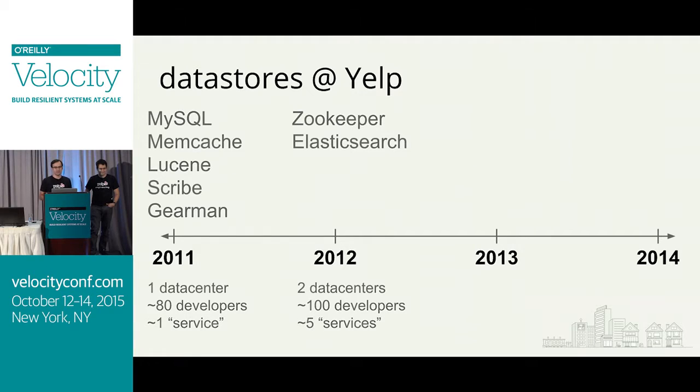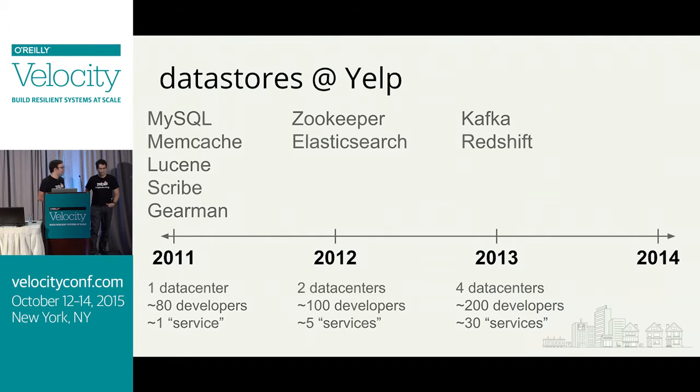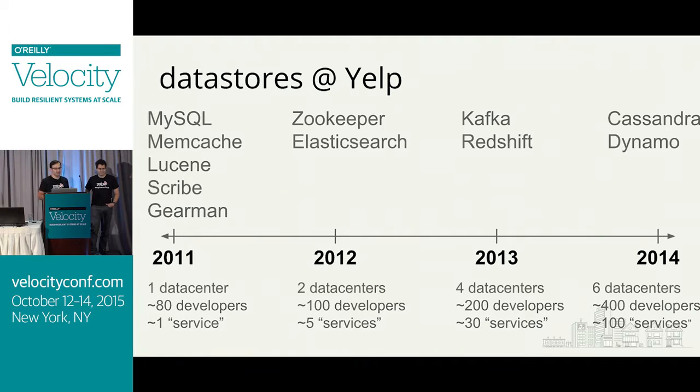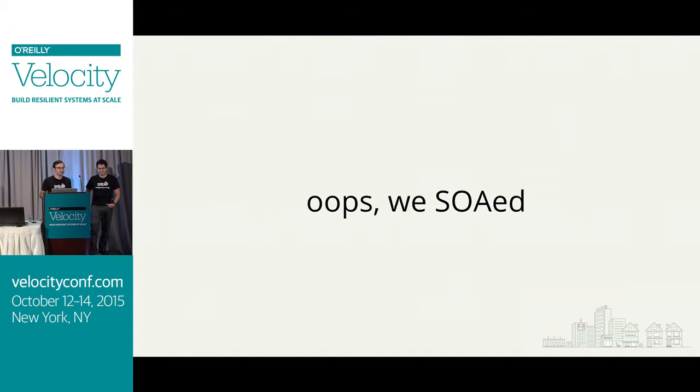We're starting to dip our toes into service-oriented architecture. And then 2013, 2 more data stores, Kafka and Redshift, and we have twice as many data centers, now at 4, 200 developers, and we've gone SOA, we're now at 30 services. And 2014 rolls around, Cassandra and Dynamo add to our story again, and we now have 6 data centers, 400 or so developers, and if you didn't believe we were SOA before, now we have 100 services. So we SOA'd, we added a bunch of complexity, we added a bunch of data stores, we went from 1 service to 100.